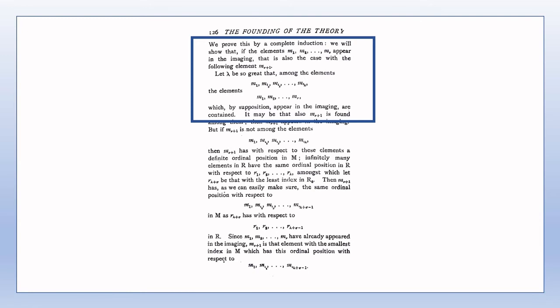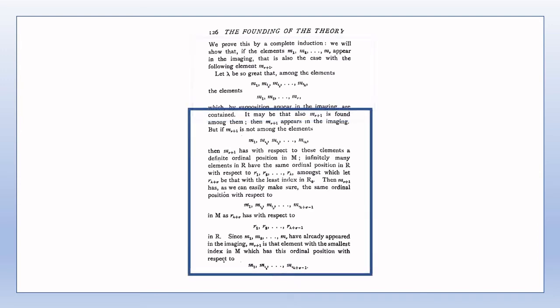This is the base case for the induction. The elements m1, m2 up to m nu are the first nu elements of m0, and recall that m0 contains all elements of m without exception. So if we show that all m nu are amongst the m1, mi2, mi3 and so on, then we can see that every element of m is accounted for in the correspondence derived on the previous couple of pages.